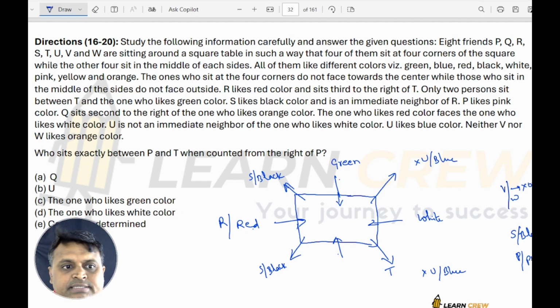P likes pink color. Q is second to the right of the one who likes orange color.